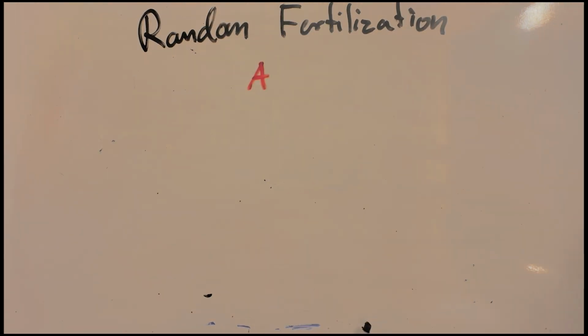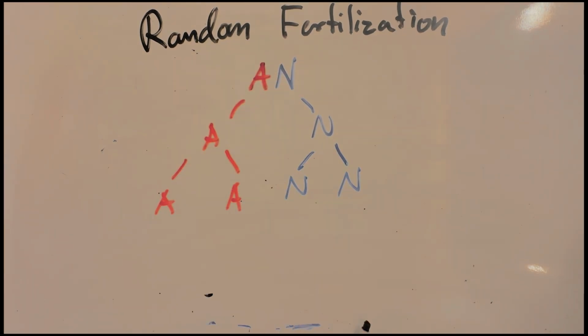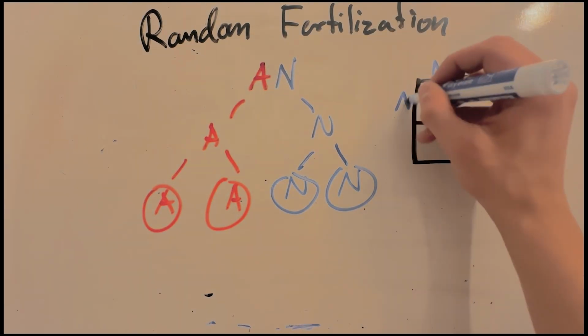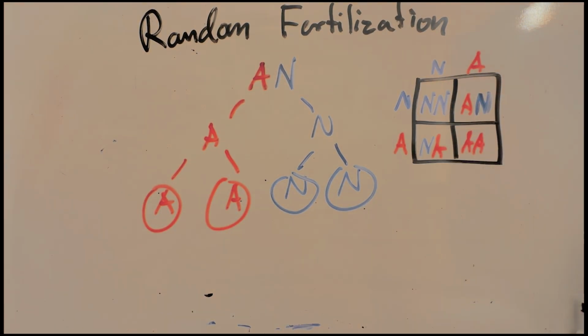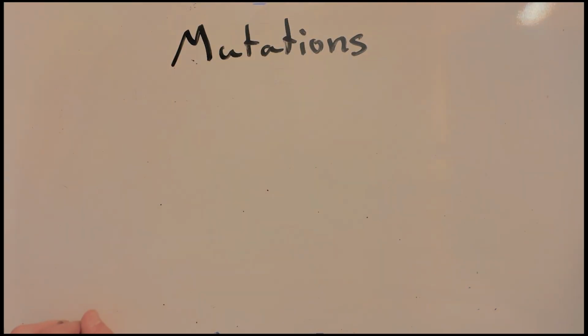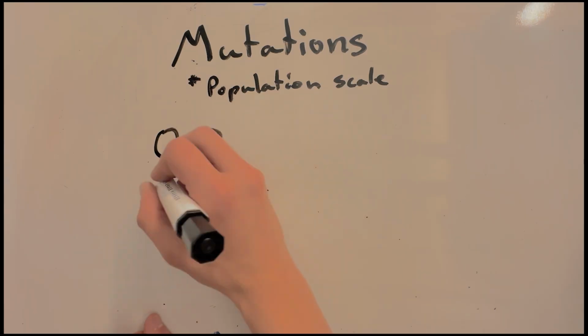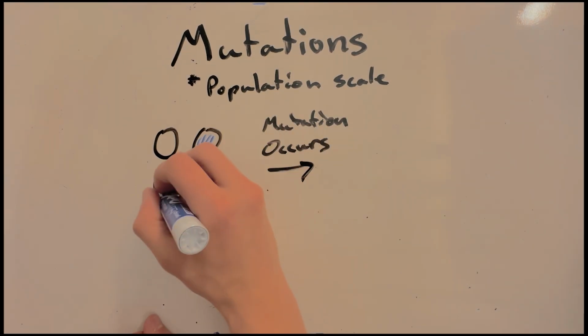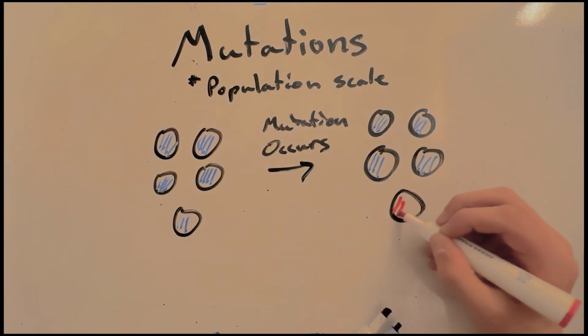Random fertilization is the chance that different genotype egg and sperm meet to make a zygote. In our example with achondroplasia, there are 4 different meeting opportunities, with 75% of them leading to achondroplasia. And finally, we have mutations, which is the chance that a certain part of an organism's DNA is randomly changed, maybe resulting in a new trait, maybe not. This type of genetic diversity is the backbone of our next segment, evolution.